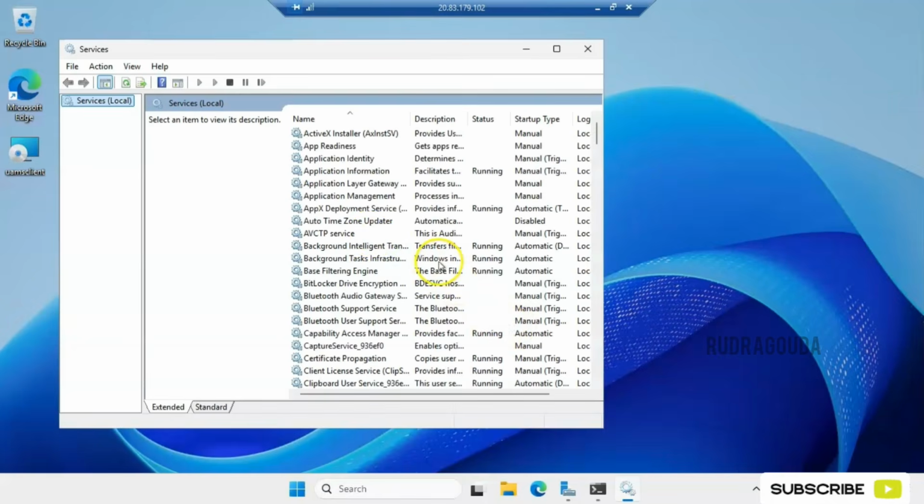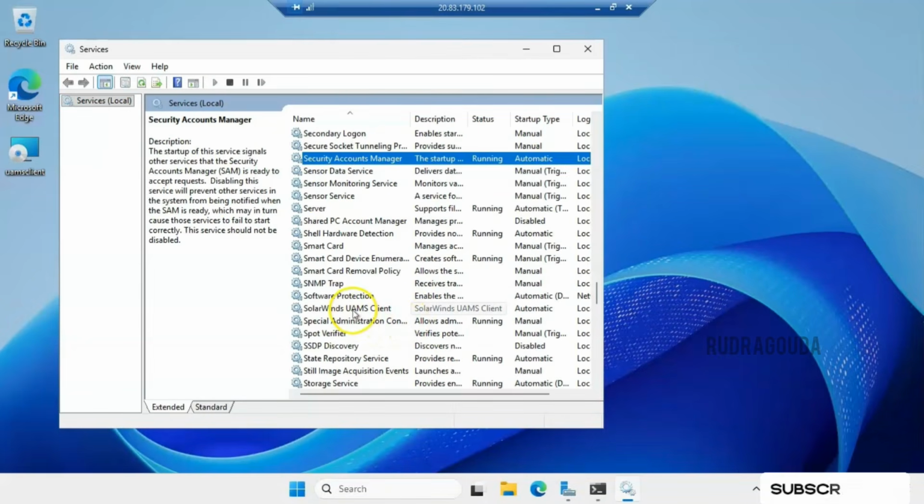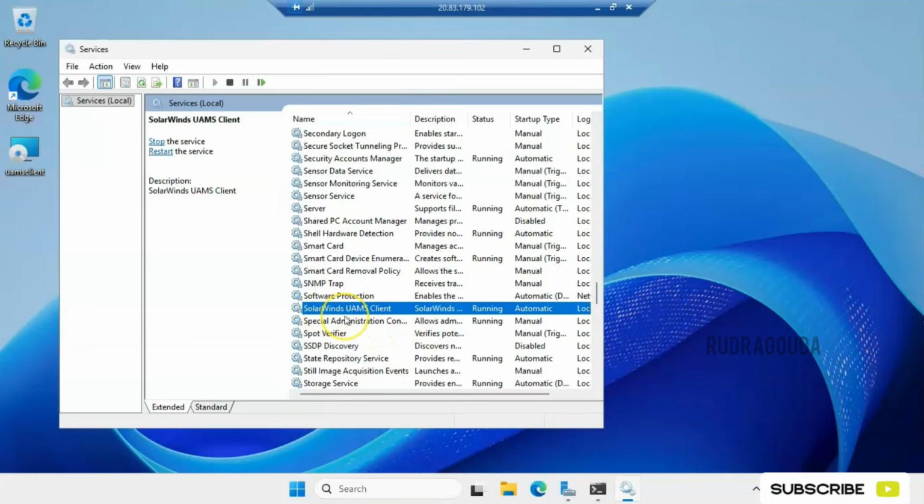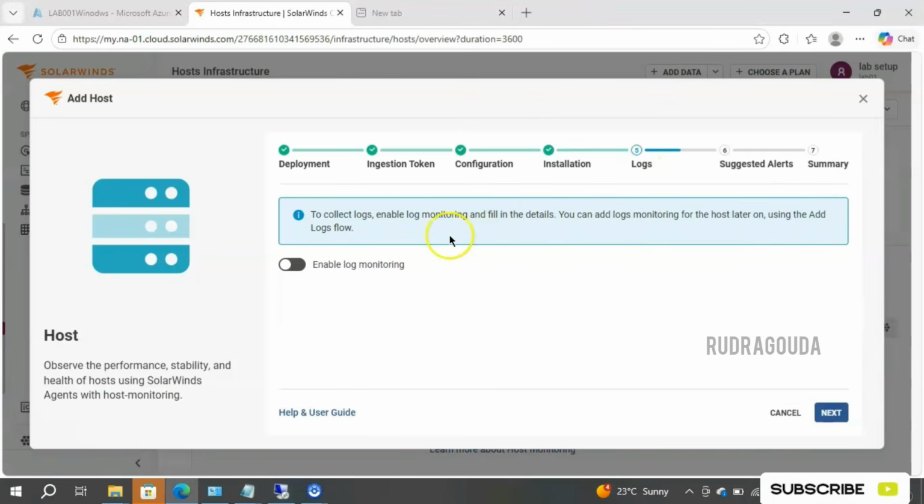Now I have opened services.msc. Let's see the name here. Yeah, here you can see it, the SolarWinds UAMS client, and it is running. It means the agent installation is successful on this virtual machine. If I go back to my SolarWinds console, now it should not be showing any error over there. You can see it automatically moved from the installation status to the log status.